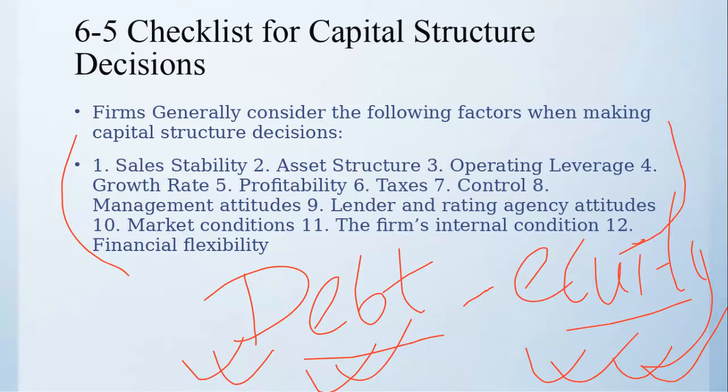A lot of decisions are caused by these enablers of capital structure. So any confusion in this slide, please let me know. I would love to clarify it. Or shall I move on to the next one?